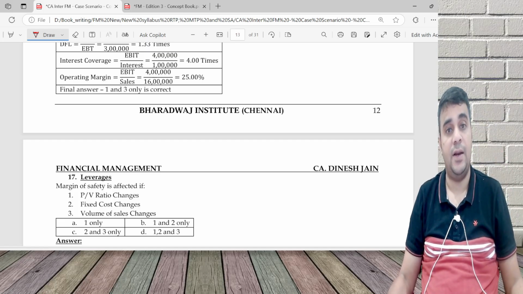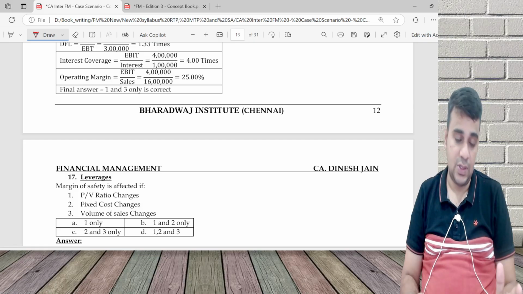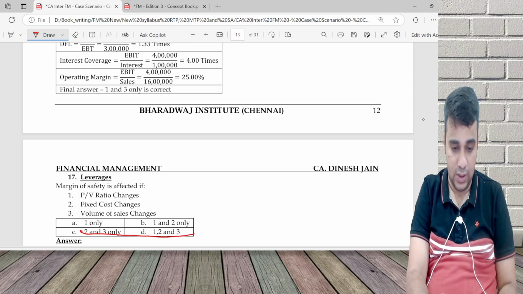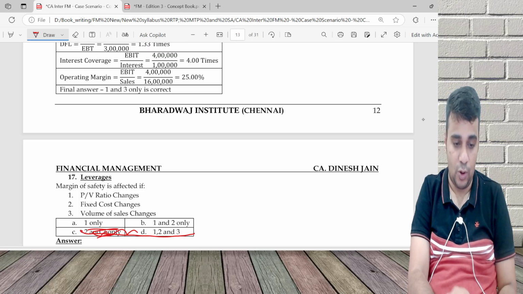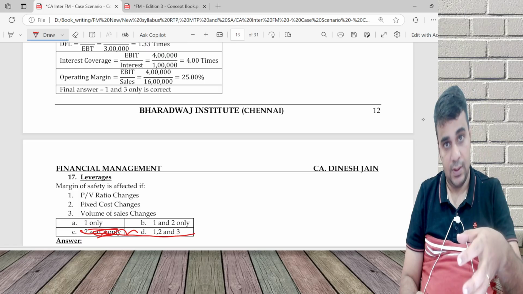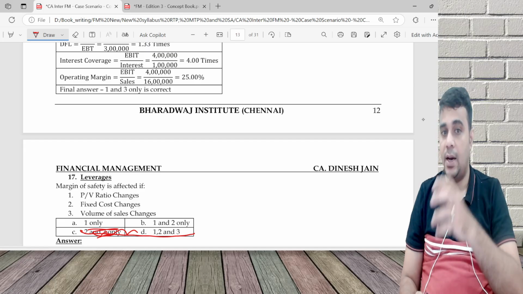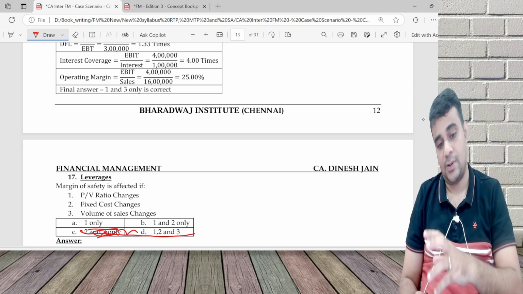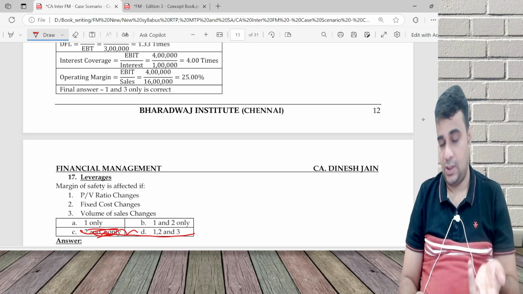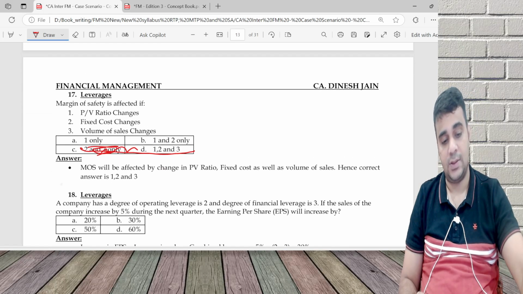Margin of safety is profit divided by PV ratio. Does it change in case PV ratio changes? Yes, it has to change. So 1 is right, which means I eliminate 2 and 3, because 1 is right. If fixed cost changes, my profit will change, and automatically margin of safety changes. So 2 is also right. And if the overall sales change, all three changes affect my margin of safety.